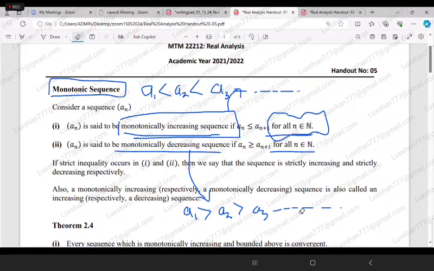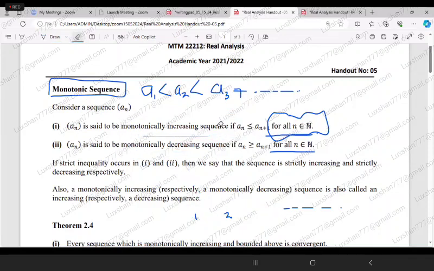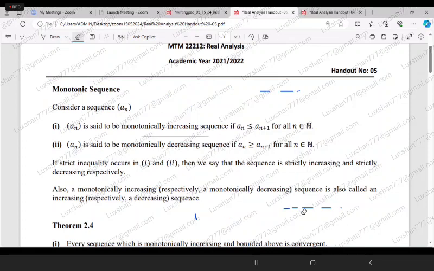So just two definitions. Do you understand the definitions?